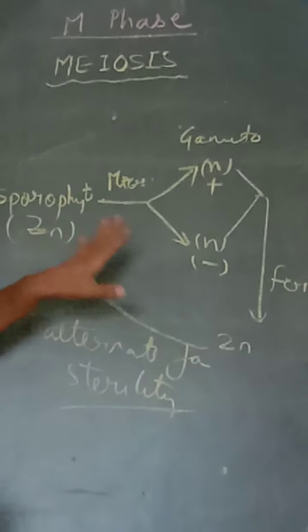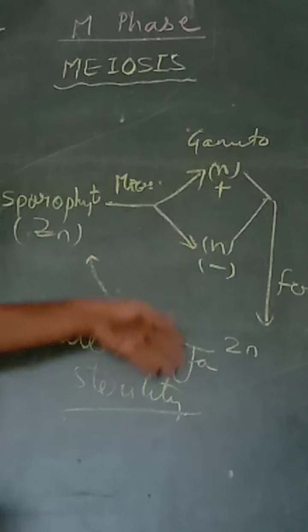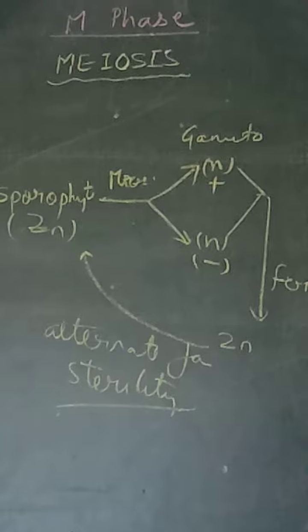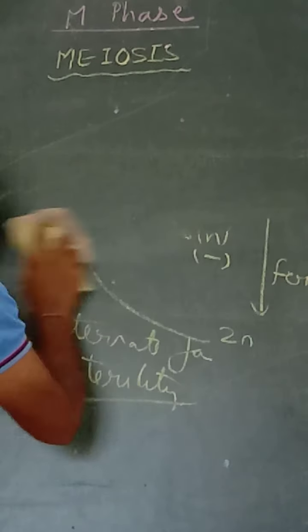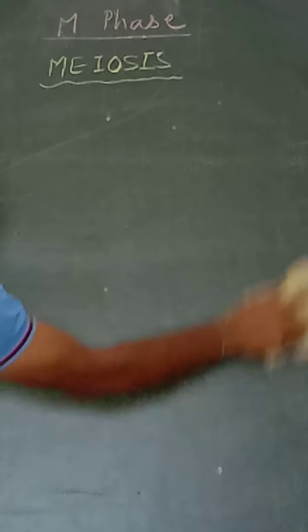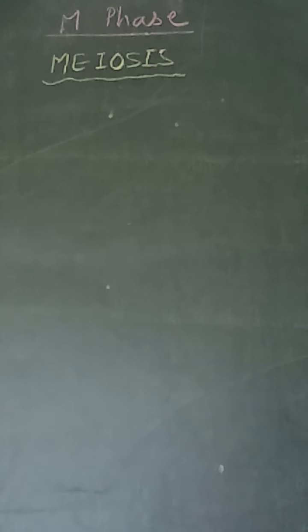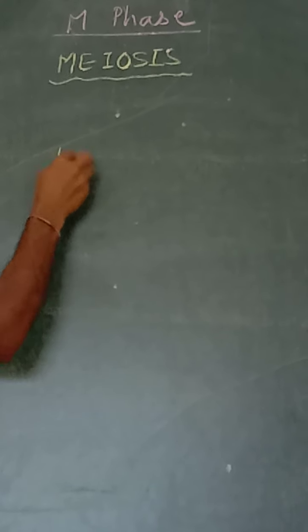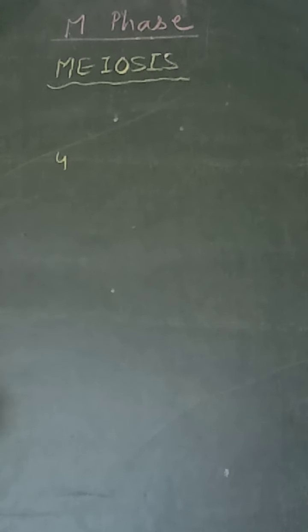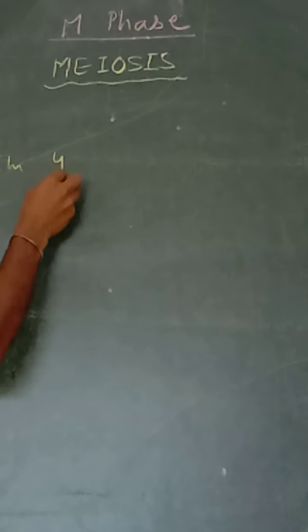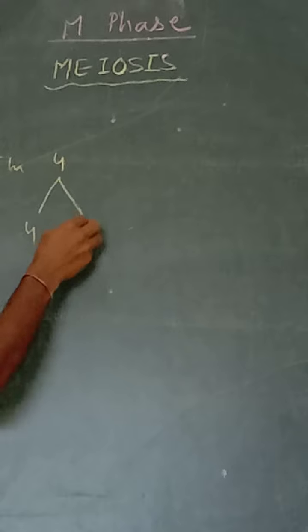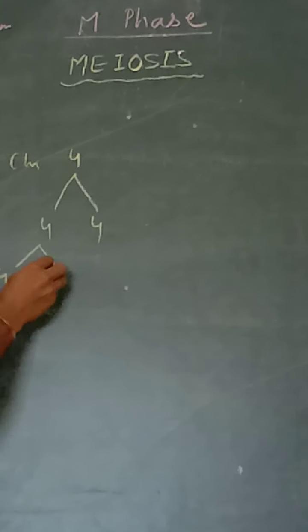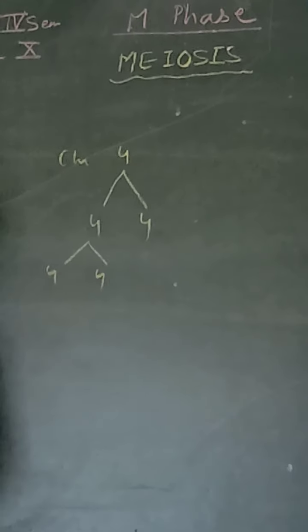So, as I told you earlier, numerical reduction is the main purpose of meiosis. As we discussed in mitosis, if the individual had 4 chromosomes, it gave rise to 2 cells having 4 chromosomes, which again gave rise to 2 daughter cells having 4 chromosomes each.